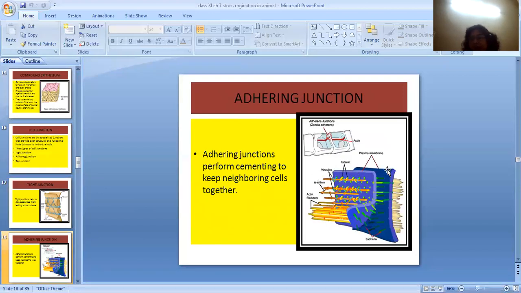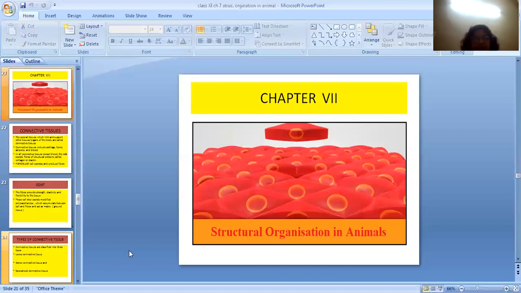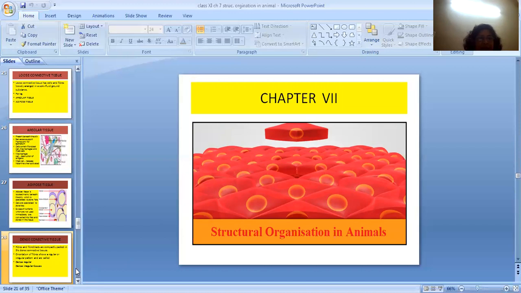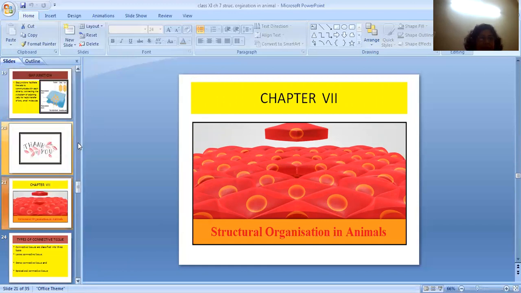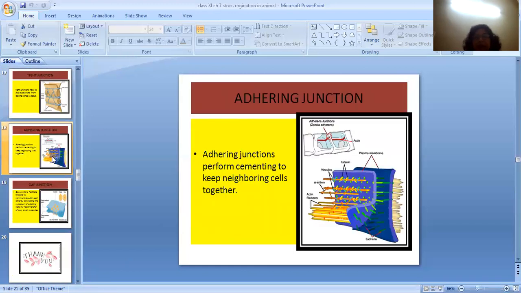This is cell A, this is cell B, and in between, these two cells are joined by cementing together. This is the cement. A cementing material is present between the two neighboring cells.